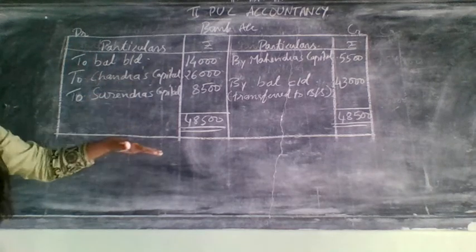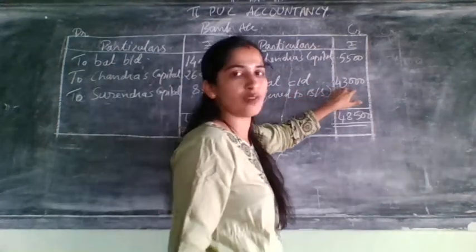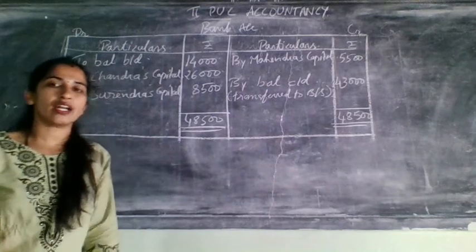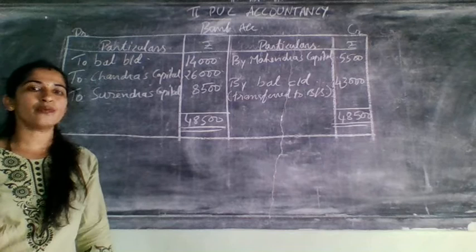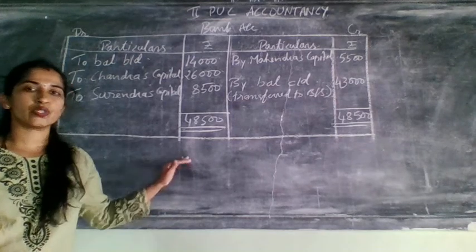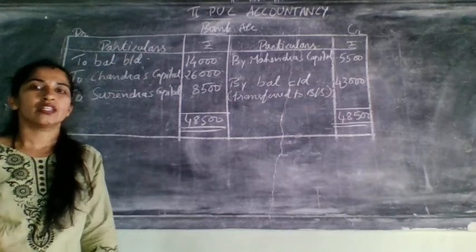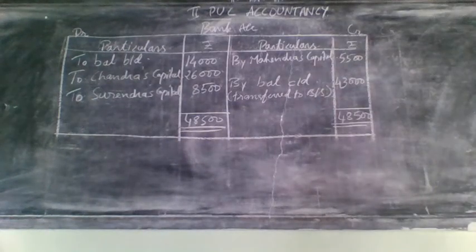After doing all the adjustments, we got balance carried down, that is the difference amount, that is 43,000. This 43,000 you should write directly in the new balance sheet. So this is related to the bank account. Understood? After doing this only we can go for the next and last step, that is the new balance sheet. So let us open the new balance sheet now.